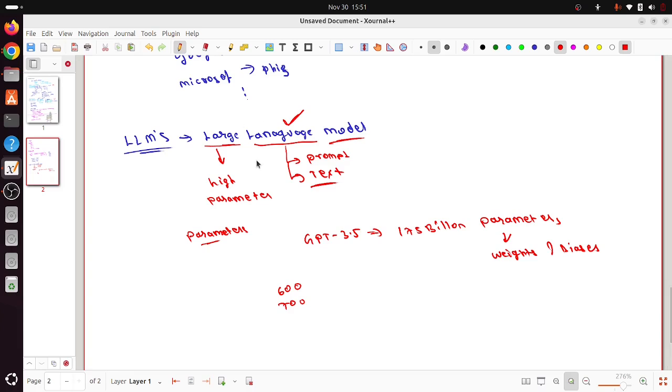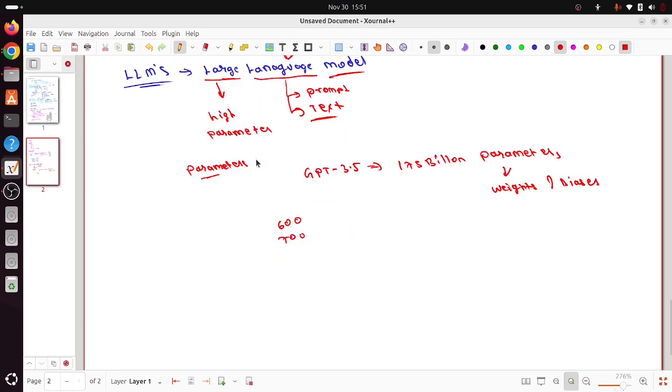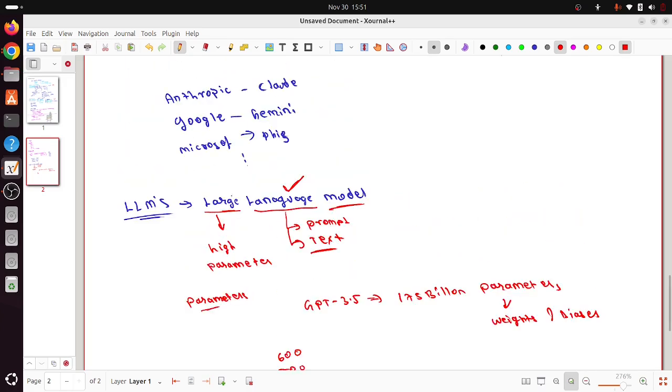We'll go deeper into LLMs in our upcoming sessions. We'll be working with open source and closed source LLMs, but you'll be hearing this term a lot. This is the idea of generative AI. When you work with generative AI, you will be working with LLMs a lot. They are like the brains, you can say. LLMs can think and generate content.